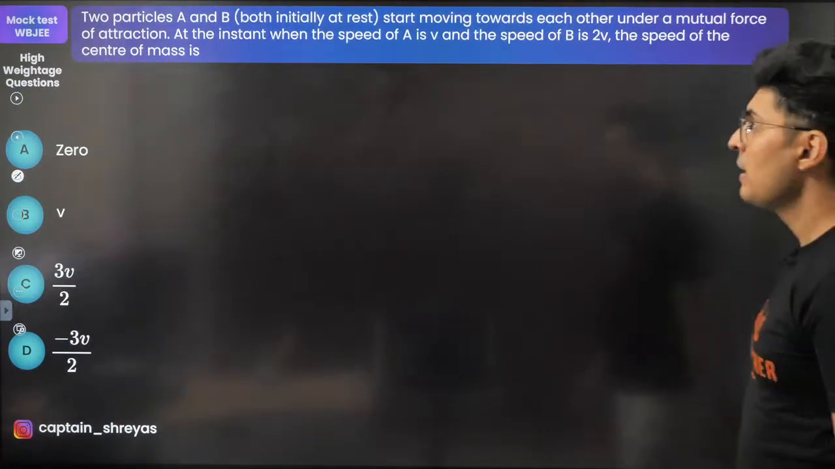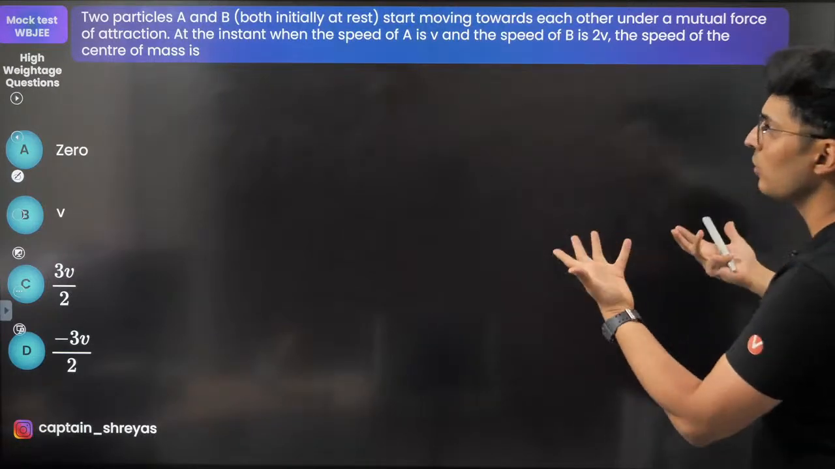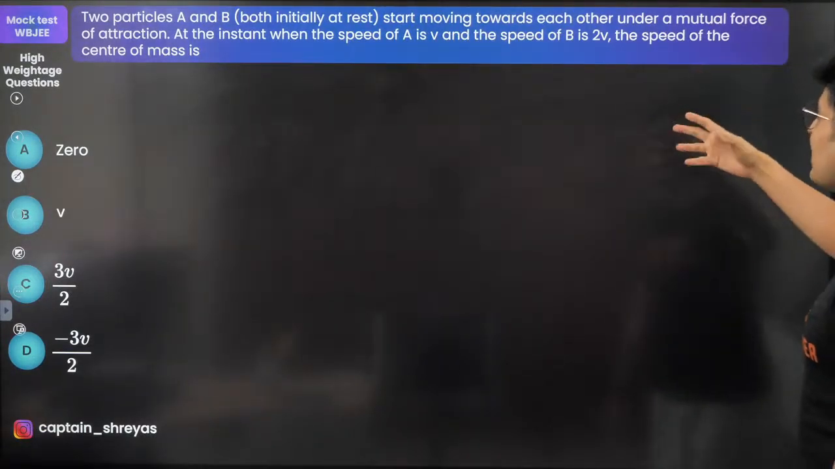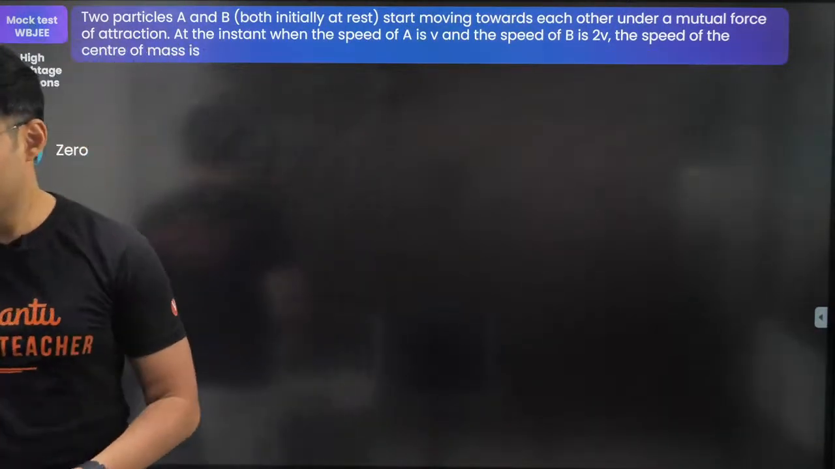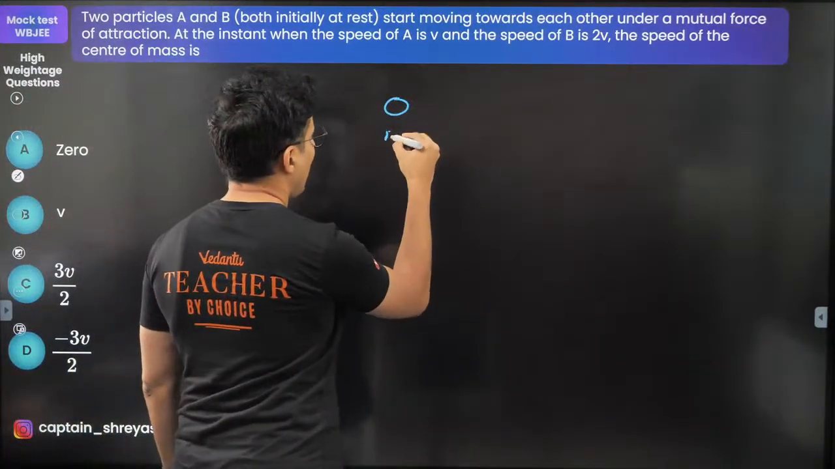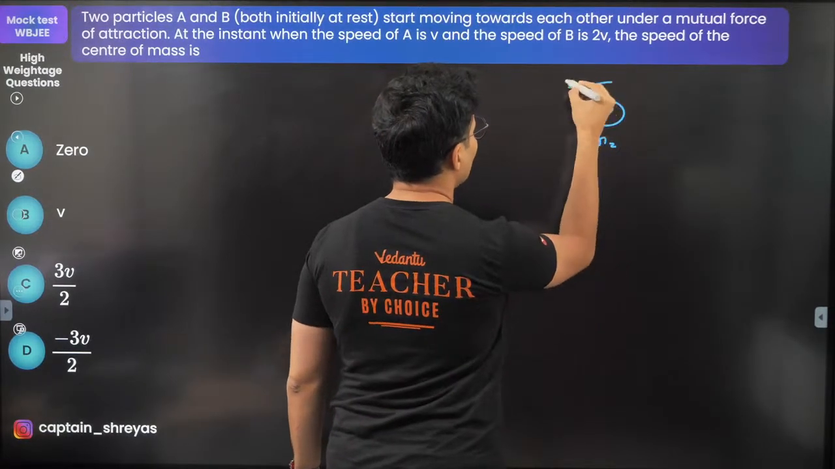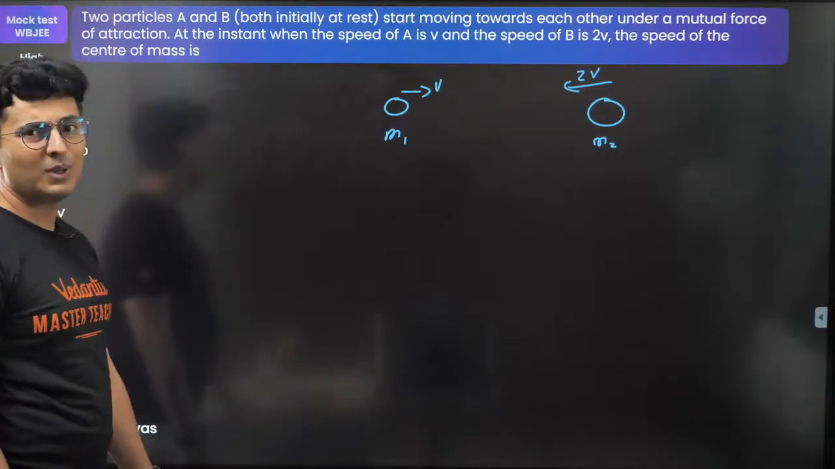Practice. Two particles, A and B, both at rest, start moving towards each other under the mutual force of attraction. At the instant when the speed of A is v, the speed of B is 2v. The speed of the center of mass is. Yes. Let's solve this question. We have two masses. M1, this is moving with speed v. This is M2, this is moving with speed 2v. The question is, what is the speed of the center of mass?